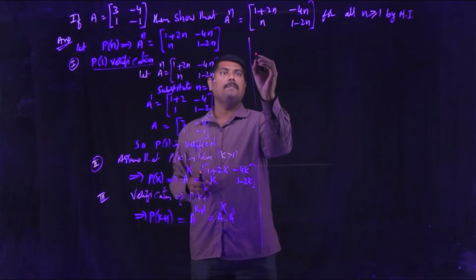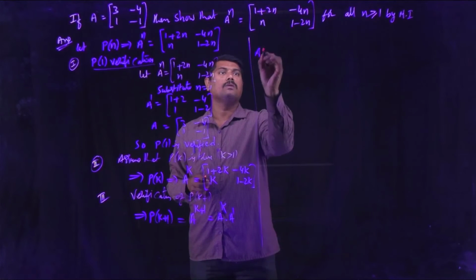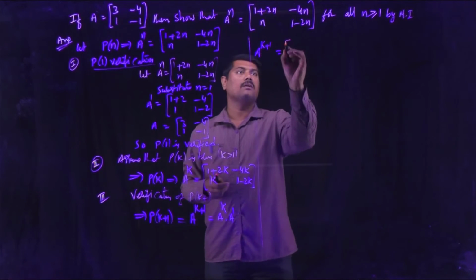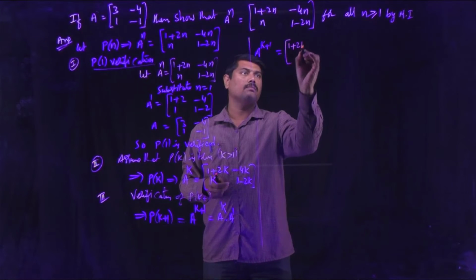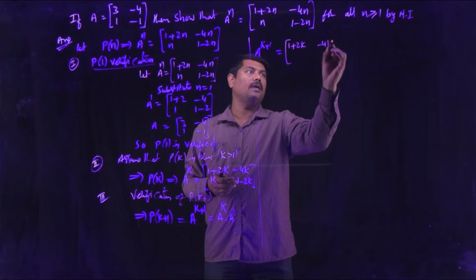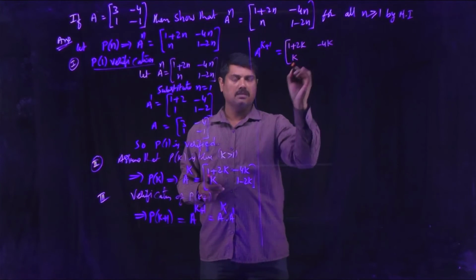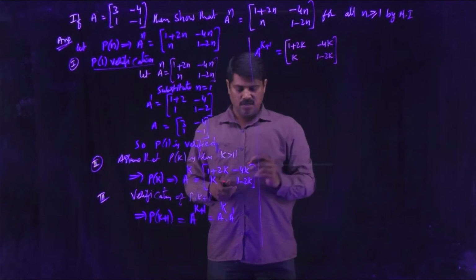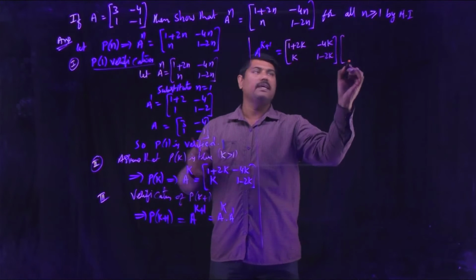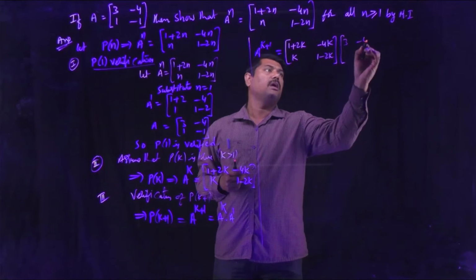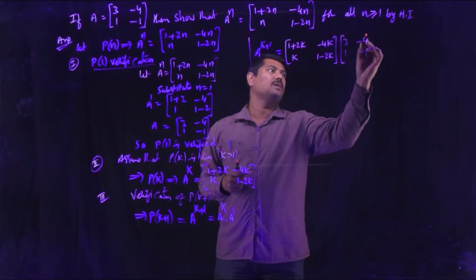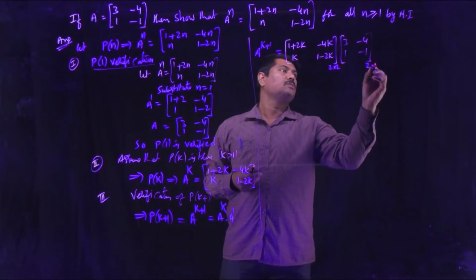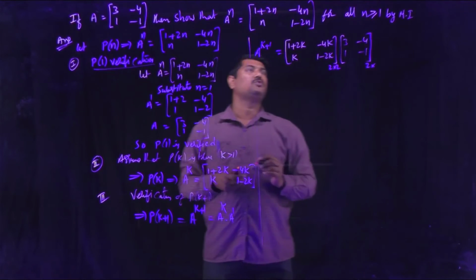What is A power k? 1 plus 2k, minus 4k, k, 1 minus 2k. And then what is A? A is the given matrix 3, minus 4, 1, minus 1. Both are 2 by 2 order matrices, so multiplication is possible for these two matrices.